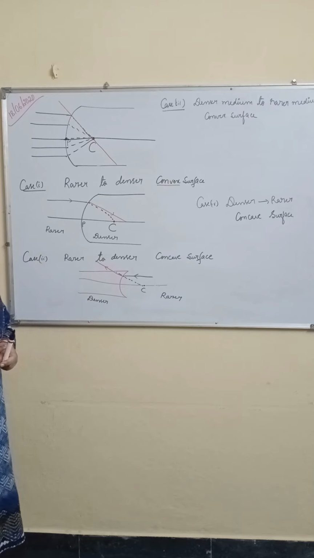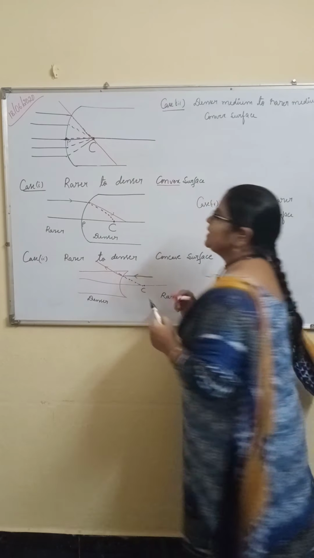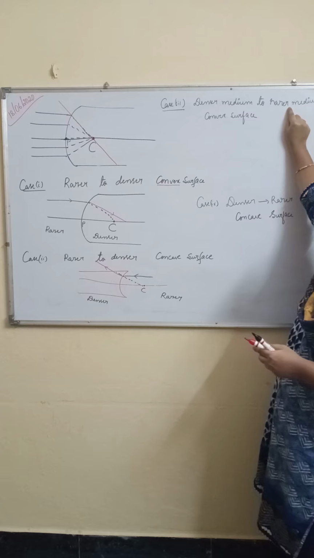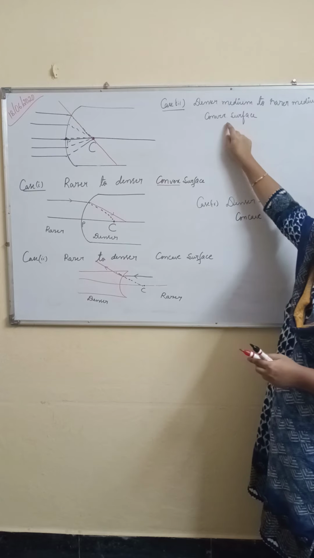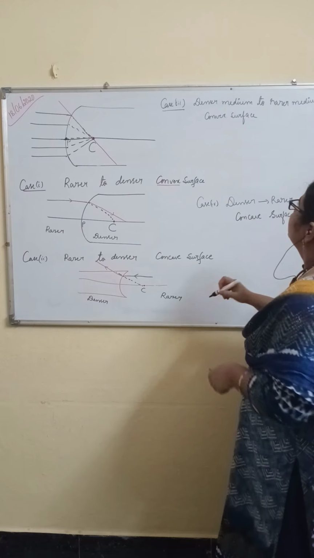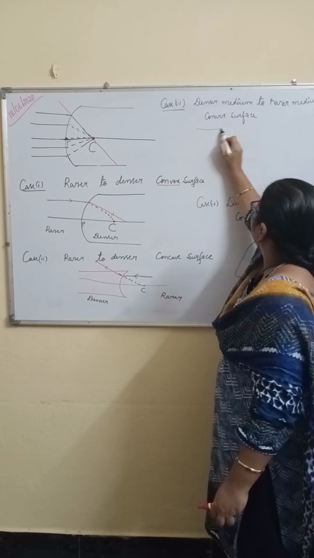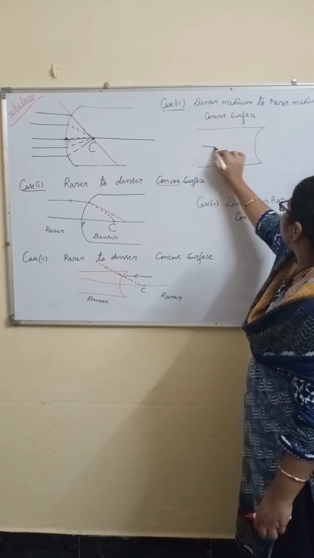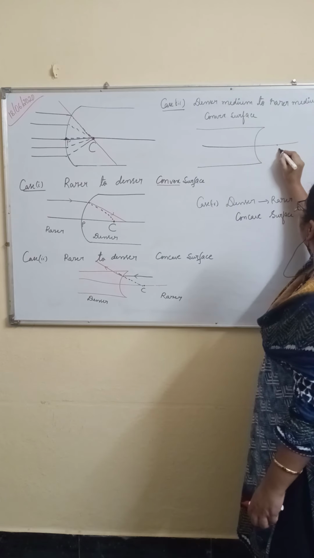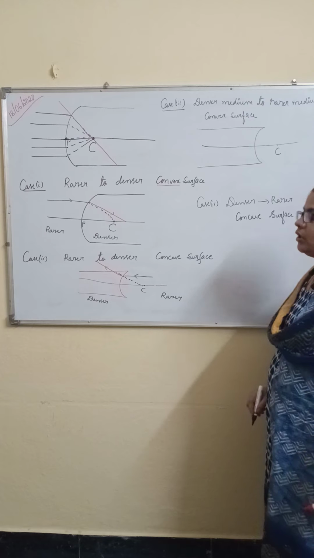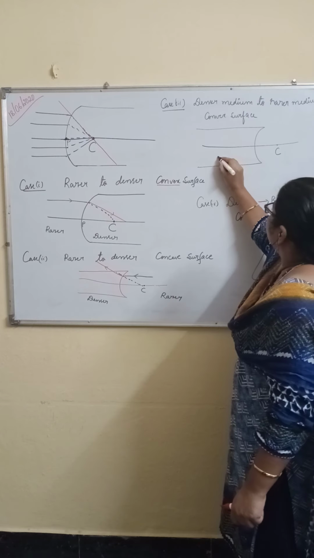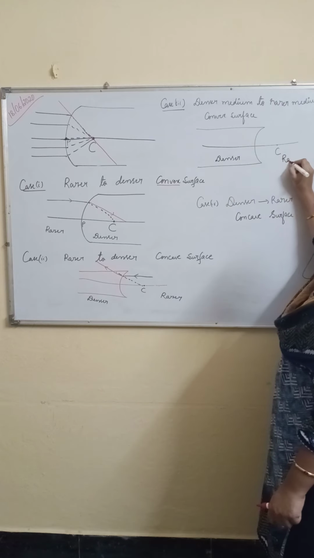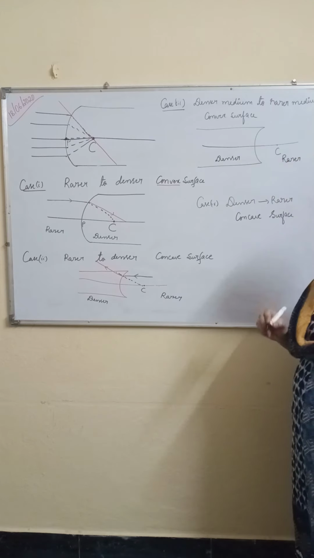Now case 3, the light ray is coming from denser medium to rarer medium and strikes the convex surface. So this is the principal axis, this will be the center of curvature, and this is the denser medium, this is the rarer medium, very important.